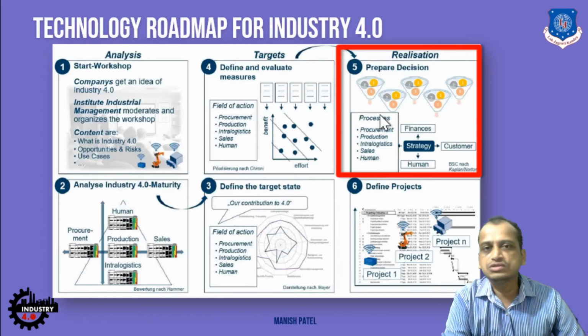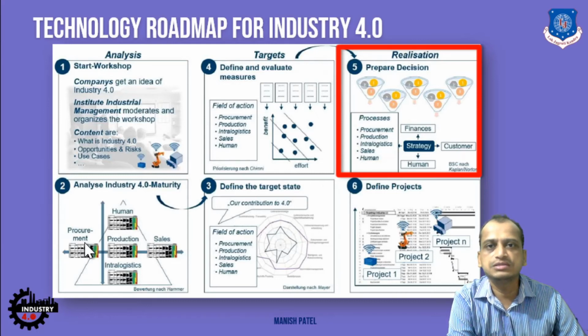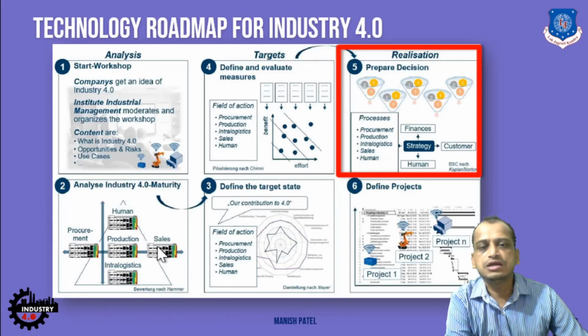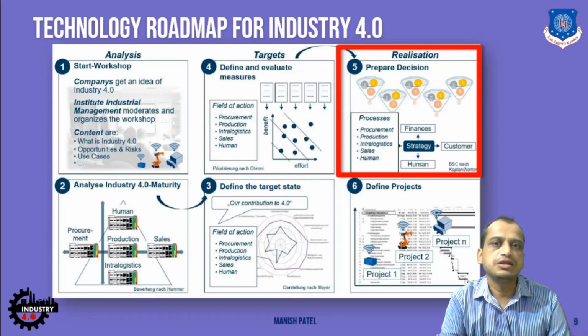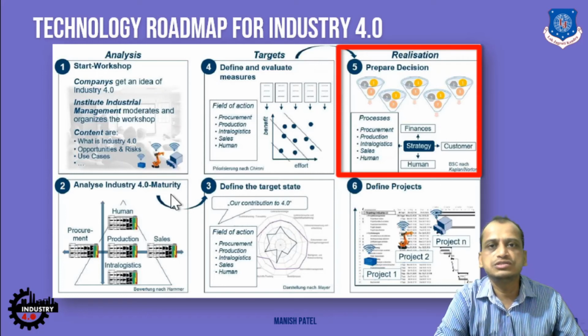So the processes are changed, right? Processes specifically in terms of skilled workers, for example, procurement, suppliers, right? Intralogistics is there, as we discussed, right? Sales and distributions of the products. So how they are going to be integrated if you are implementing Industry 4.0, those things are being realized and decisions are being made. You also take into account the customers, as sales and distributions is also being taken care of.